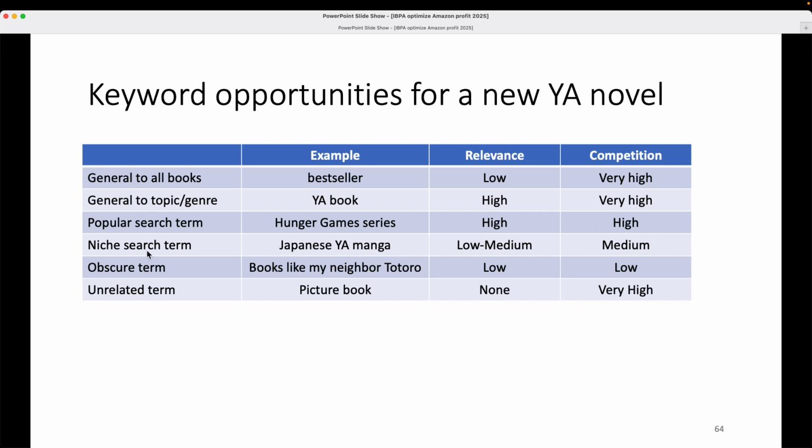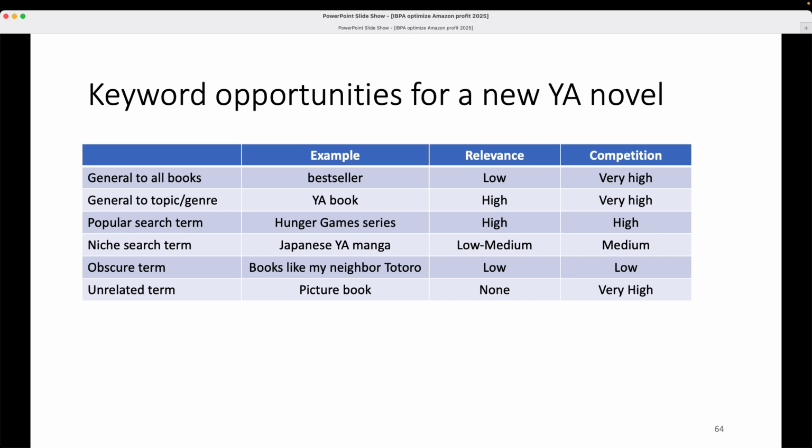So here's another one, a niche search term, Japanese YA manga. This is interesting. This is not as commonly searched for as something like Hunger Games, but still people that are interested in that genre may search for this particular term. The relevance may be low to medium because a YA novel isn't quite the same as a Japanese YA manga comic book. But there are some commonalities there, and you may get some conversions there. Competition will be medium. So here's an example of an obscure term, books like My Neighbor Totoro. My Neighbor Totoro was actually an anime movie from about 40 years ago. It's like a classic in the genre.